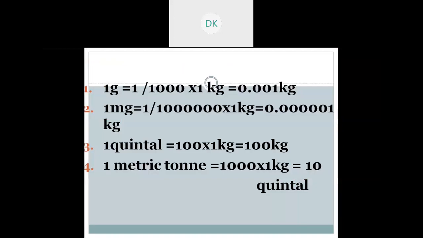Okay, 1 gram is equal to 0.001 kilogram. Like this, 1 milligram is a sub multiple, 0.000001 kilogram. 1 quintal means it is 100 kilogram. 1 metric ton is 1000 kilogram, which means it is 10 quintal. So these are the multiples and sub multiples of mass.